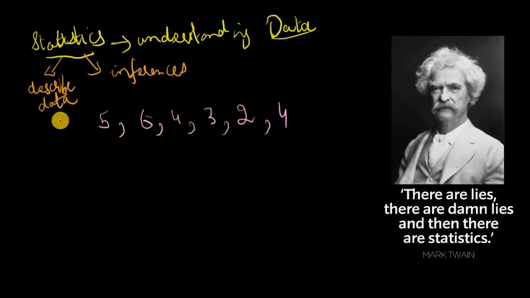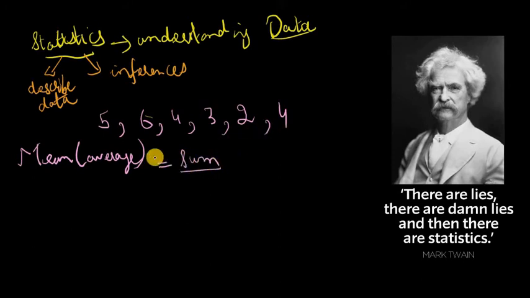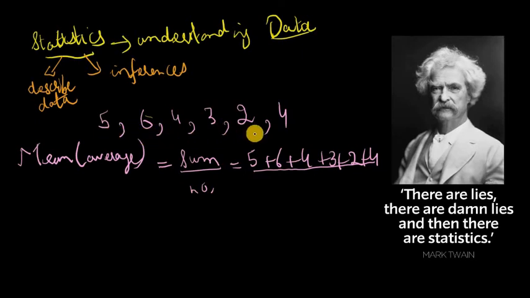And one of the ways to do that is the mean, is to find the mean or the average of the data. And it's a very simple idea. All you do is you simply add the digits. So you take the sum of the digits and then you divide it by the number of digits that you have. So in this case, it would be 5 plus 6 plus 4 plus 3 plus 2 plus 4. And all of that divided by how many digits there are. So there are 1, 2, 3, 4, 5, 6 digits. So that's going to be your mean.